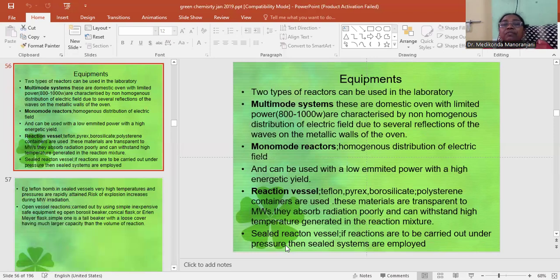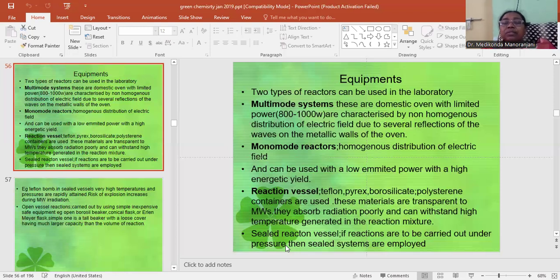Then there are two types of equipment. Two types of reactors can be used in the laboratory. Multimode systems: these are domestic ovens with limited power and are characterized by non-homogeneous distribution of the electric field due to several reflections of the waves on the metallic walls of the oven. Monomode reactors: homogeneous distribution of the electric field, and can be used with a low emitted power with a high energetic yield. For the reaction vessel, Teflon, Pyrex, borosilicate and polystyrene containers are used. These materials are transparent to microwaves. They absorb radiation poorly and can withstand the temperature generated in the reaction mixture.